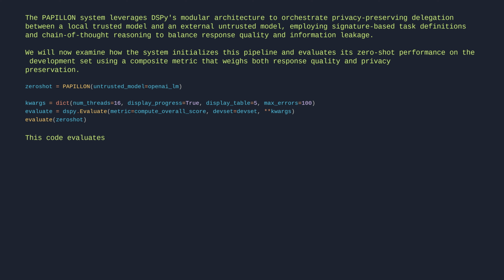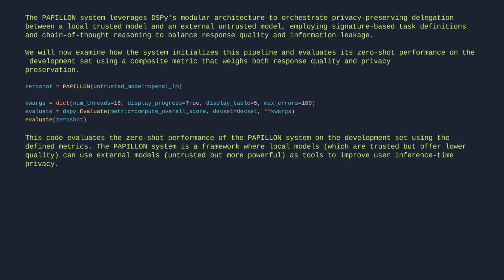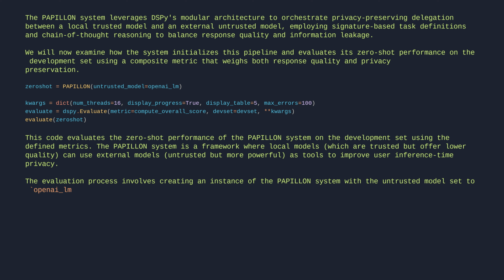This code evaluates the zero-shot performance of the Papillon system on the development set using the defined metrics. The Papillon system is a framework where local models, which are trusted but offer lower quality, can use external models, untrusted but more powerful, as tools to improve user inference time privacy. The evaluation process involves creating an instance of the Papillon system with the untrusted model set to OpenAI LM. The dspy.Evaluate class is then used to evaluate the system on the development set, devset, using the compute overall score metric.